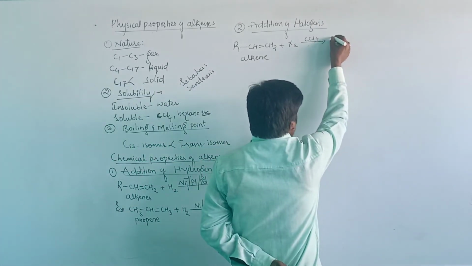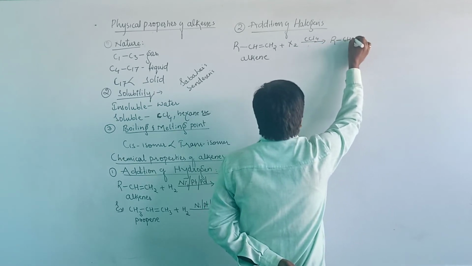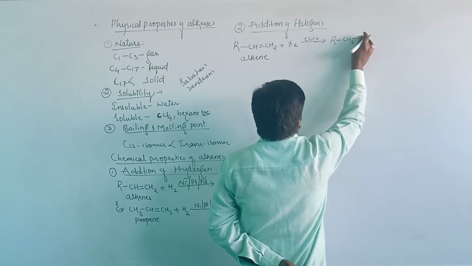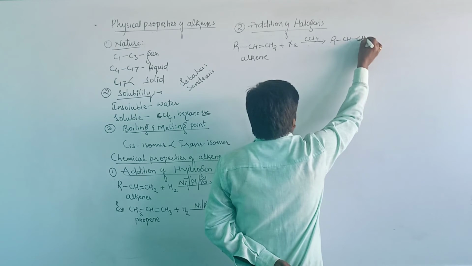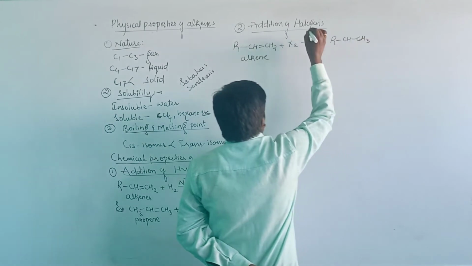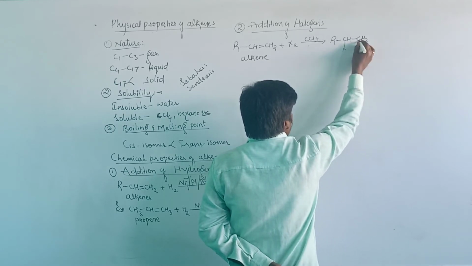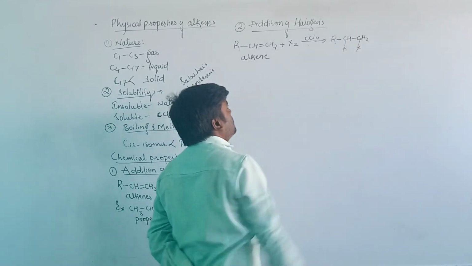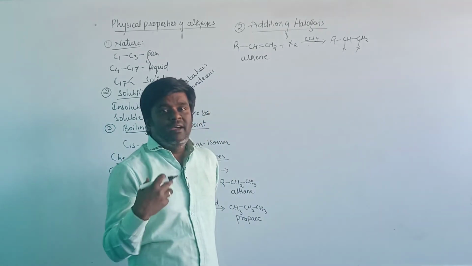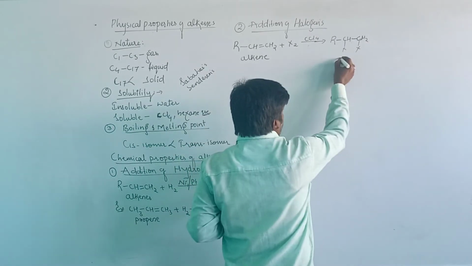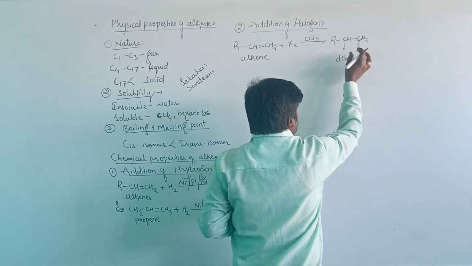Let us see how the alkyl halides are formed here: RCH, CH3, then RCH2 with X and X. The compounds are the alkyl halides, or we can call them dihalides.